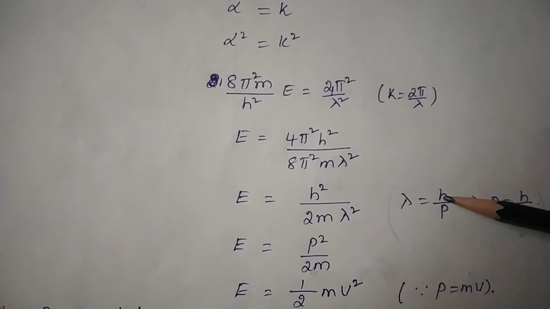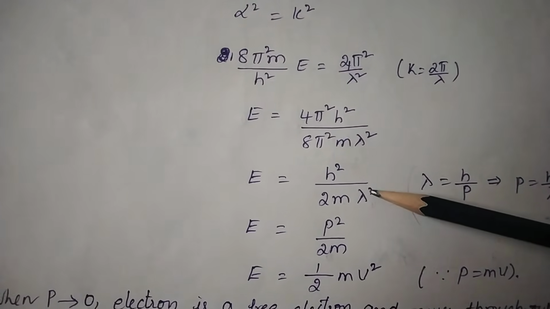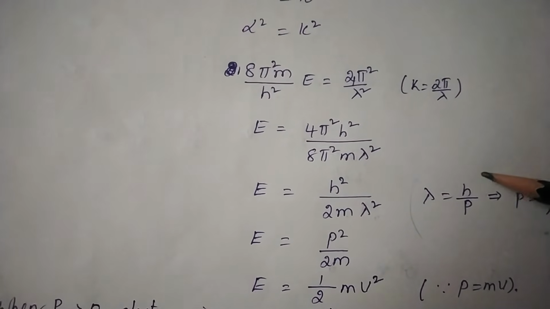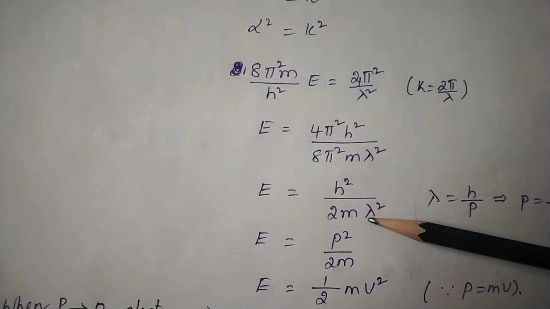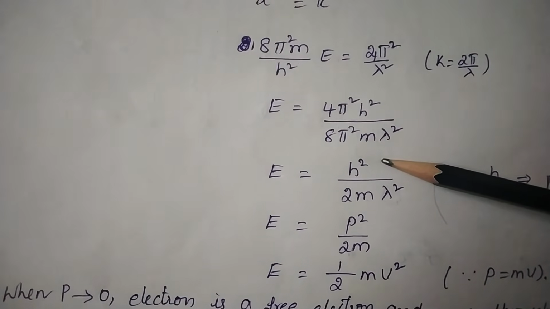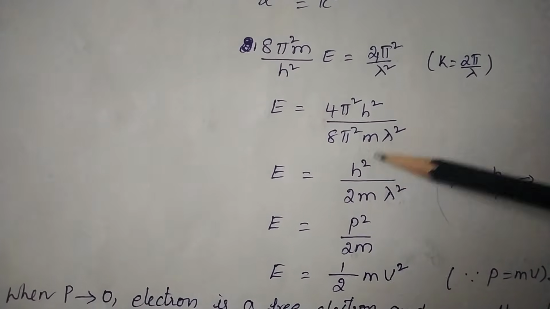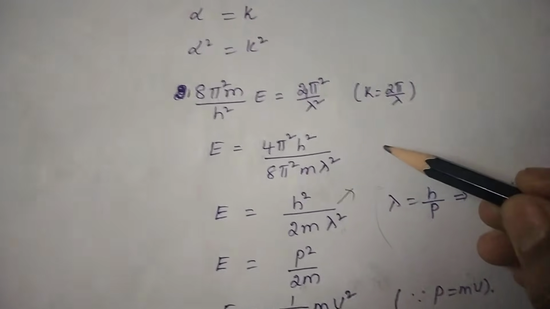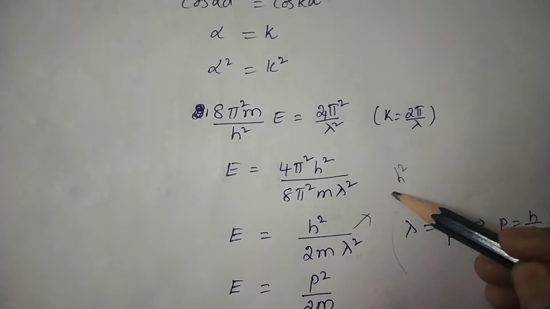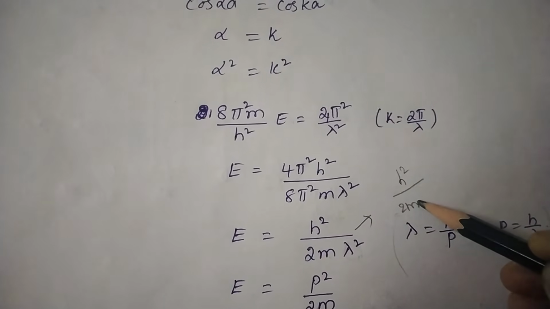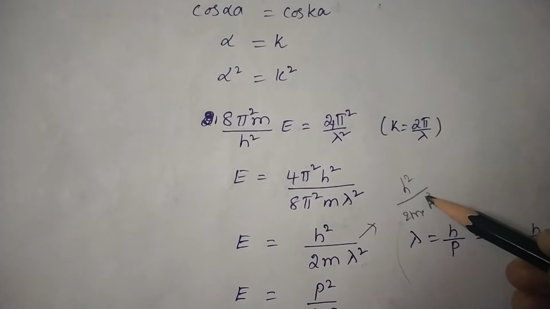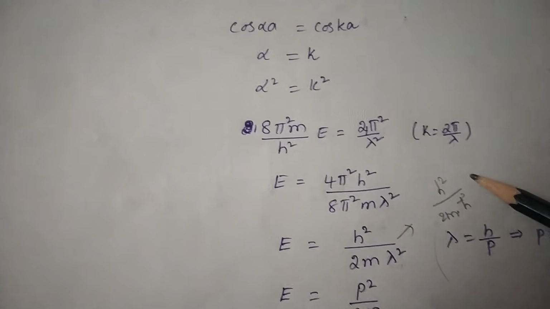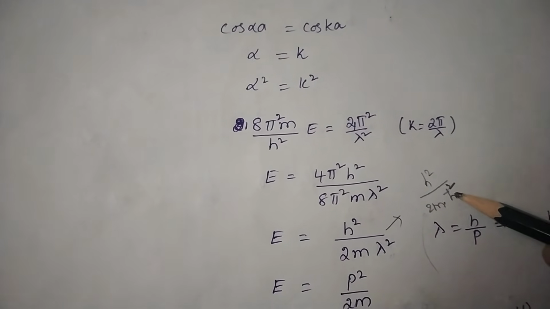I can replace this lambda with h by p. In the place of lambda I am going to write h by p. So h square by p square. The term after this is h square by 2m into h square by p square.